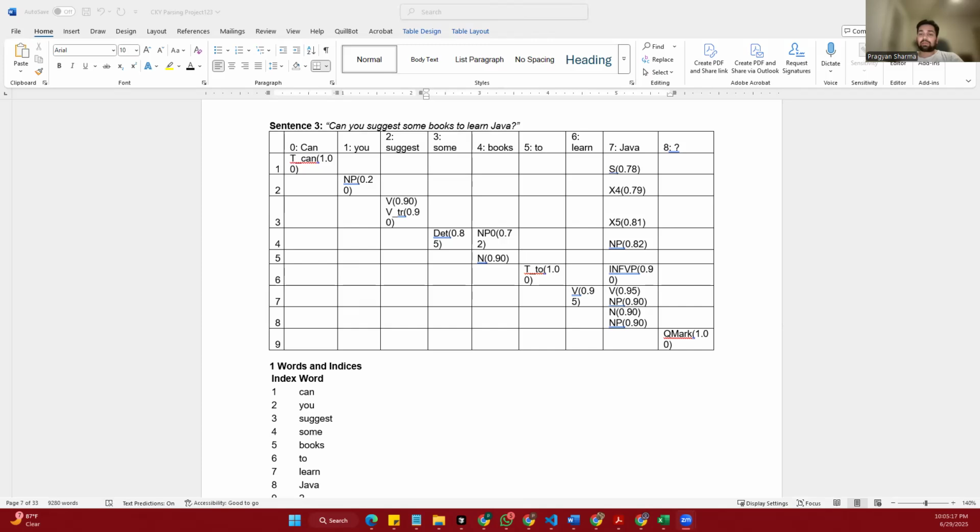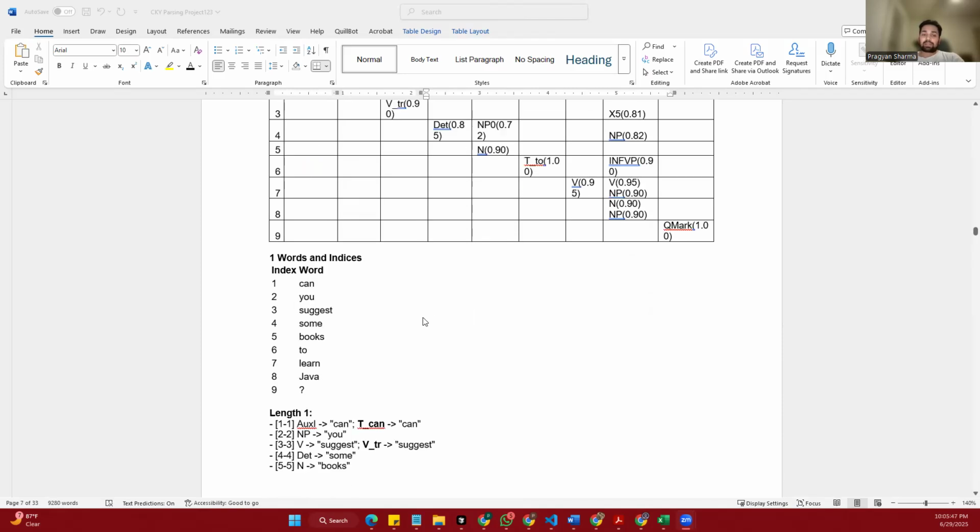Now we construct the action, suggest some books to learn Java. Suggest is a transitive word and it is followed by the noun phrase we just built. We create a valid verb phrase. Then we attach the subject you, forming you suggest some books to learn Java. Finally, we attach the word can at the beginning to complete the sentence using the rule S gives T can followed by the rest of the sentence, adding the question mark to the end.